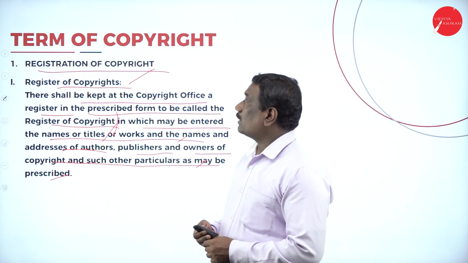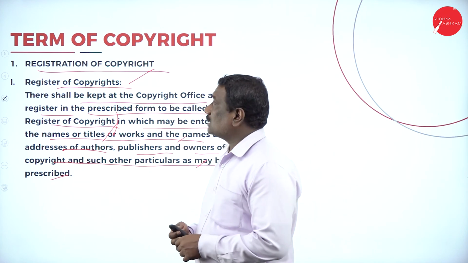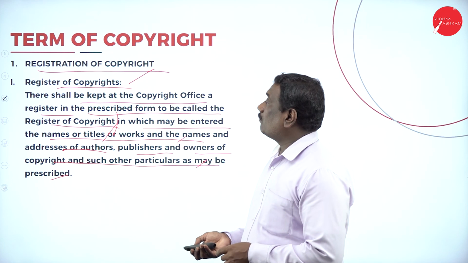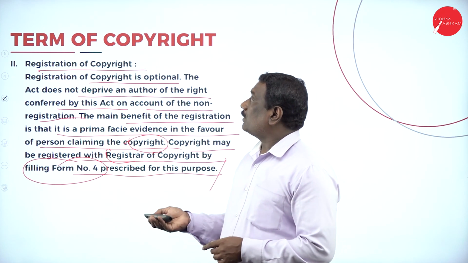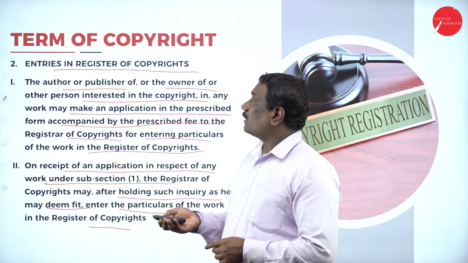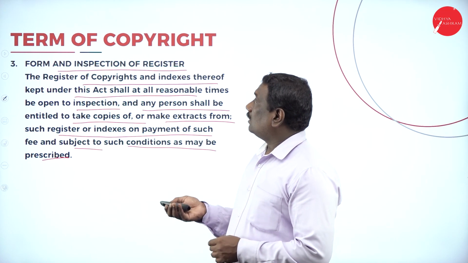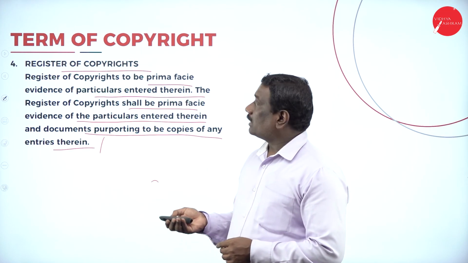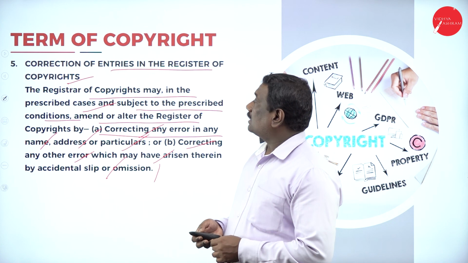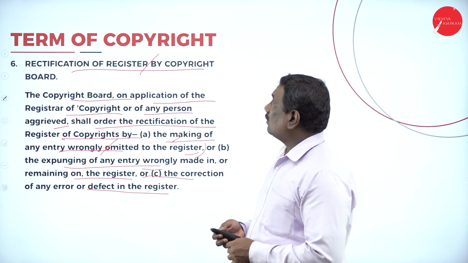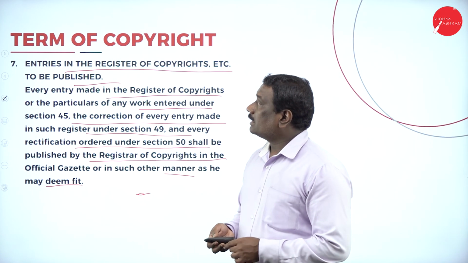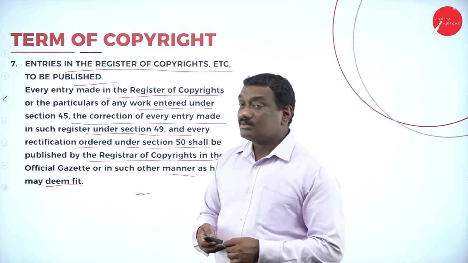Registration of a copyright, how the registration takes place, the procedure. First is the register of copyrights. Secondly, registration of copyright. Third is entry in the register of copyrights. Then form and inspection of registers of copyrights. Then correction of entries in the register of copyrights. Rectification of register by Copyright Board. Then entries in the register of copyrights which have to be published.